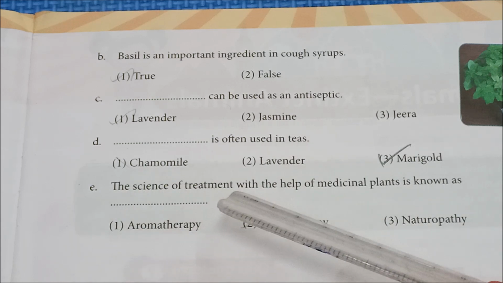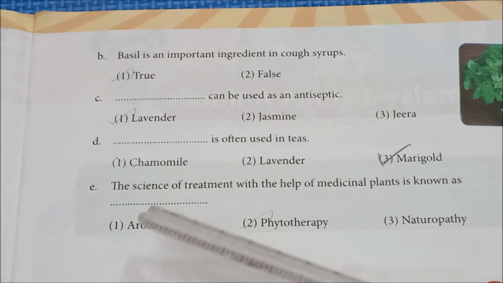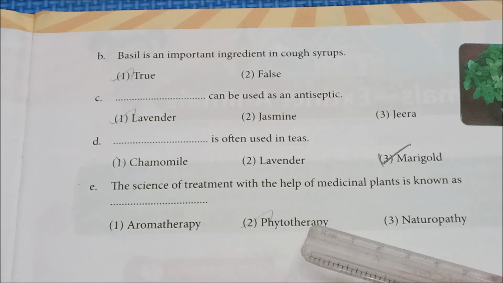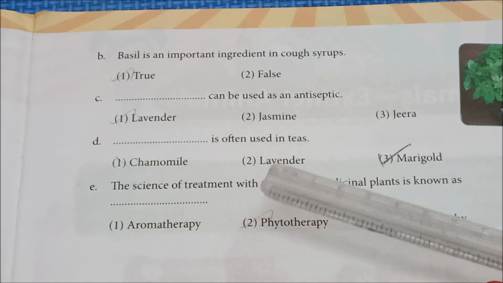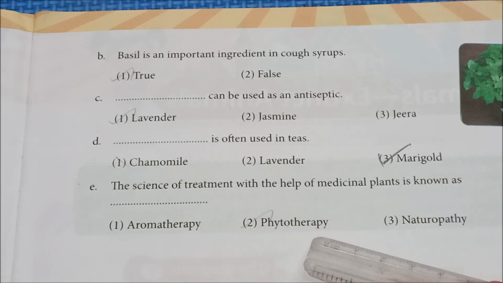The science of treatment with the help of medicinal plants is known as dash. Here you have options. The first option is aromatherapy, second one phytotherapy, and third one naturopathy. Here the correct answer is phytotherapy. The science of treatment with the help of medicinal plants is known as phytotherapy.